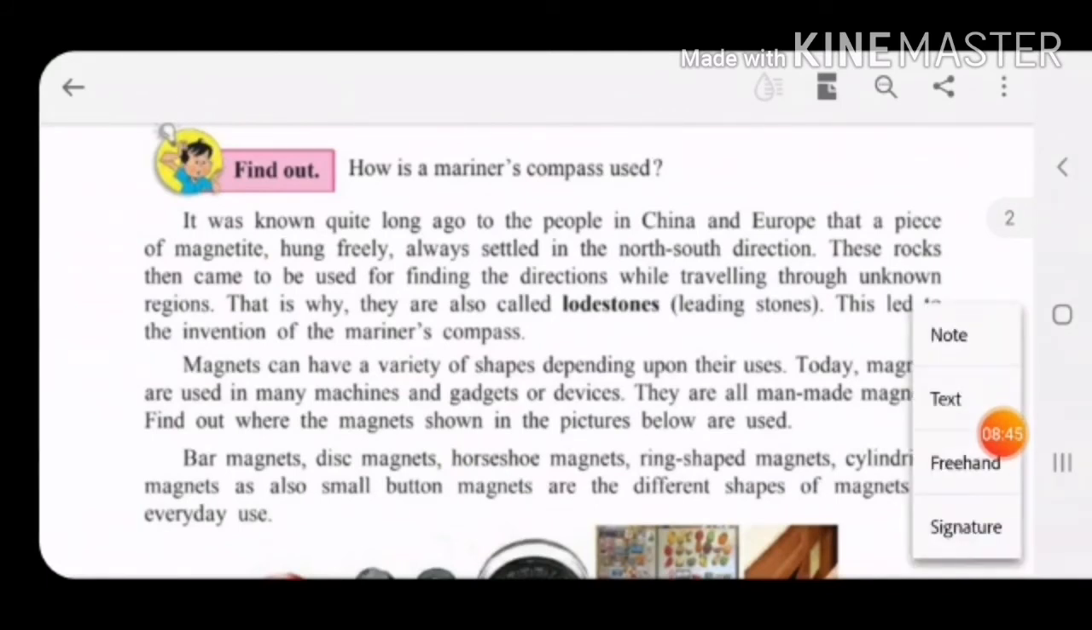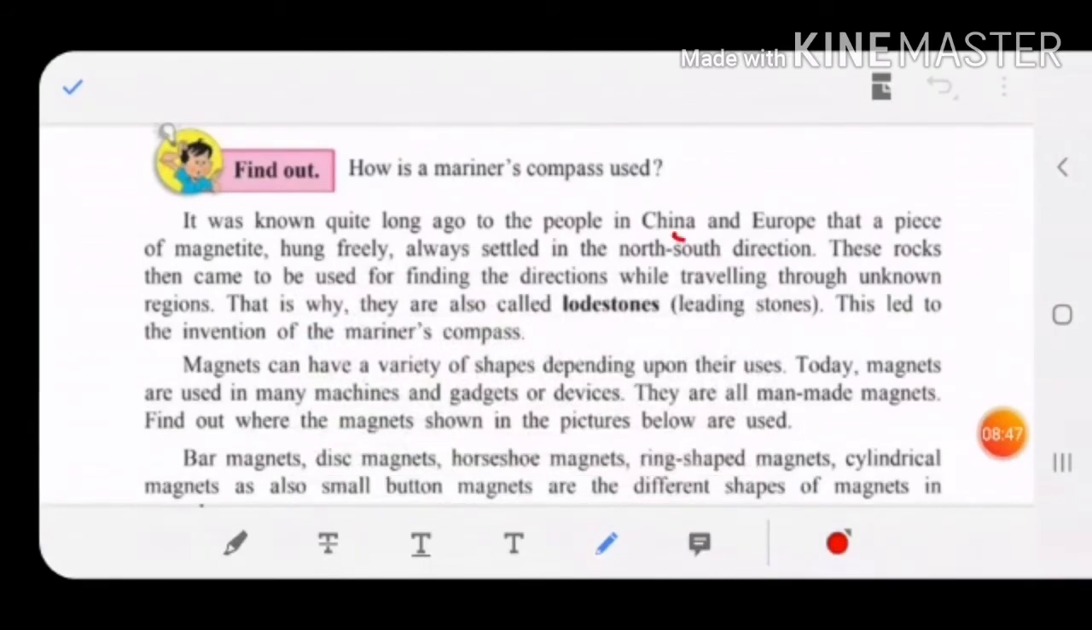Children, it is known to the people of China and Europe that a piece of magnetite is nothing but a piece of magnet. When it is hung freely, it is found that it is stable in two directions, that is north and south. You keep it for some time, after some time it will be stable in only two directions, that is north and south.